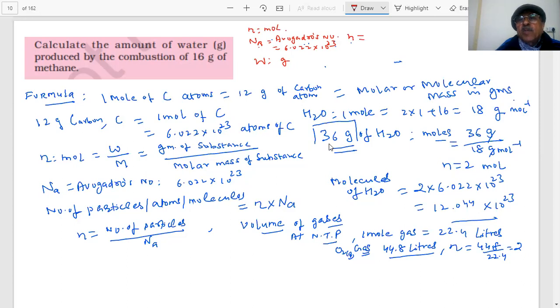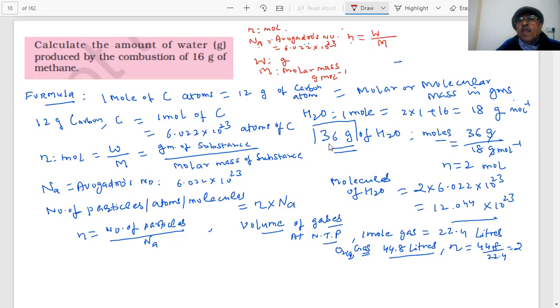Moles is equal to W by M, where M is the molar mass of the substance. Molar mass is always expressed in grams per mole. Then n is equal to W by M.